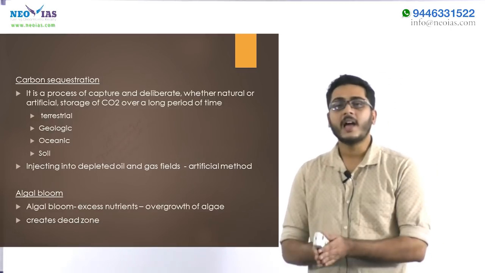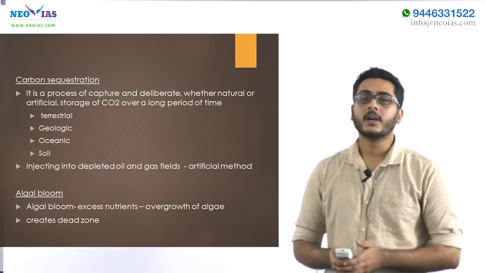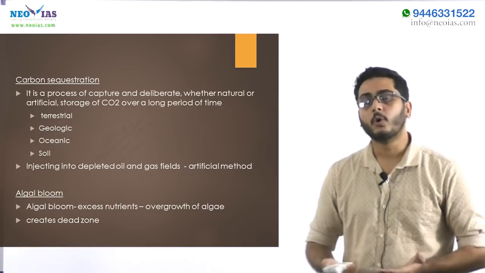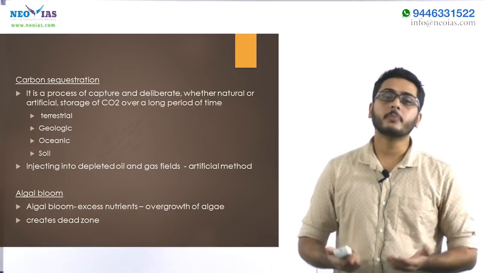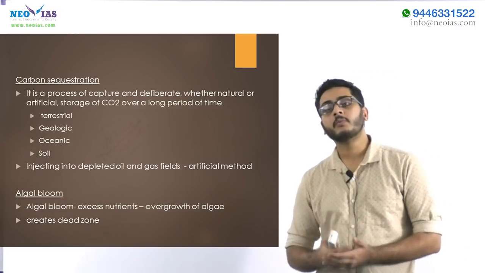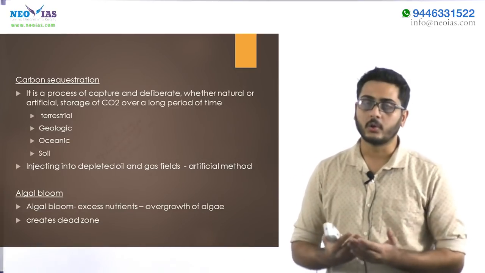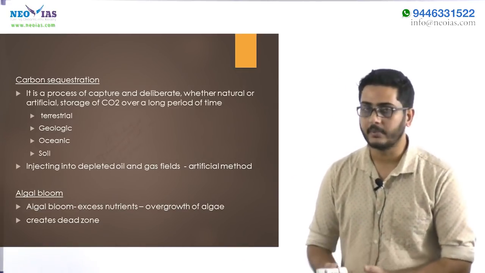Algal bloom. When the ocean is supplied with higher nutrient content, it is utilized by algae to overpopulate the area. When they overpopulate, they absorb all the available oxygen, and their population becomes enormous. It also produces a kind of toxin which affects fish and other forms of aquatic animals.